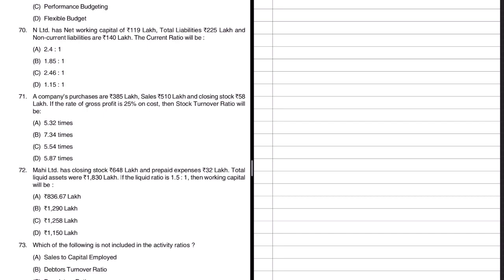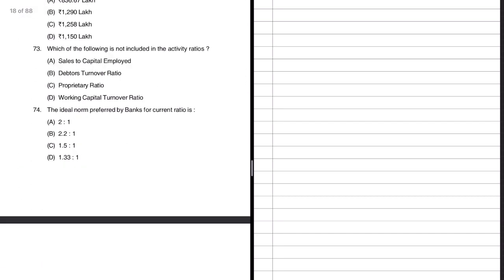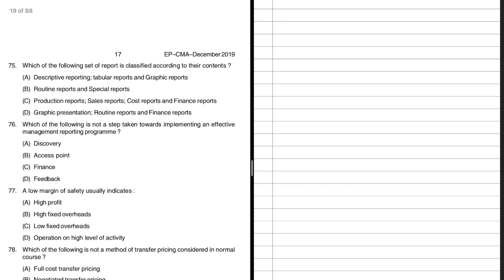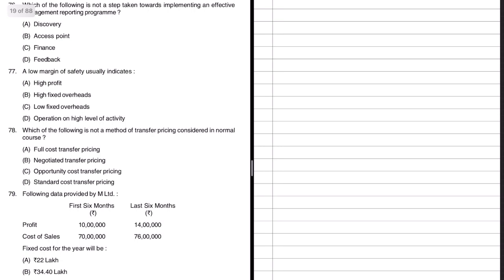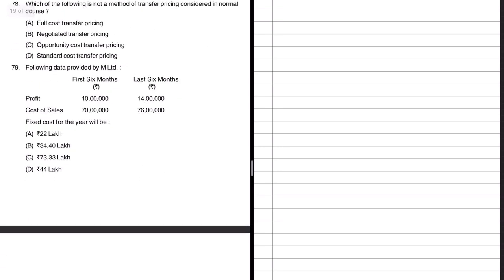Moving on. Again, there are a few ratio problems. Please do that. It's all just application of formulas. So when it comes to ratios, again, you'll have to memorize all these formulas. So I would suggest, if you have not memorized anything, at least memorize 10 ratio formulas now. You may or may not get questions from those 10 itself, but it is better than not learning anything. So this is only for those who have not touched that chapter at all. Next, these are all, of course, theory questions. I won't touch them.